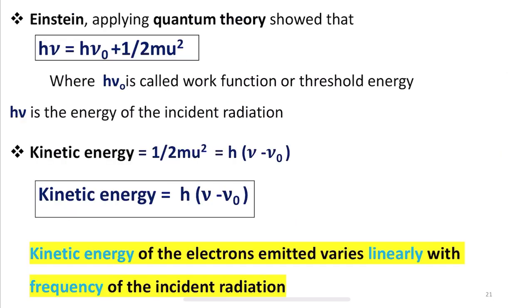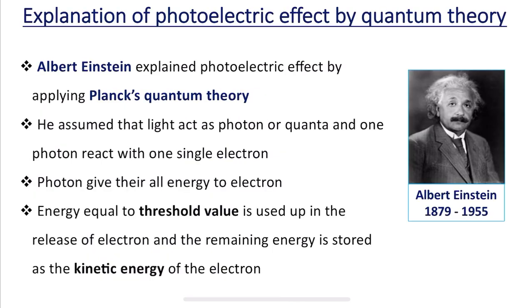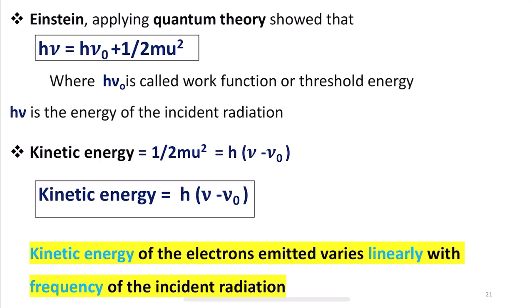When the photon hits the metal atom, it transfers its energy to the electron. Energy equal to the threshold value is used up in the release of the electron, and the remaining energy is stored as the kinetic energy of the electron.